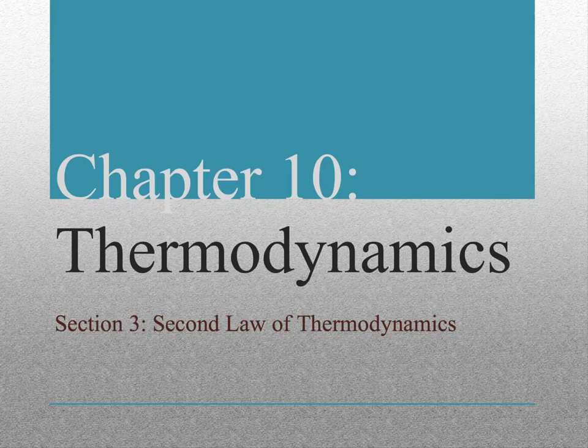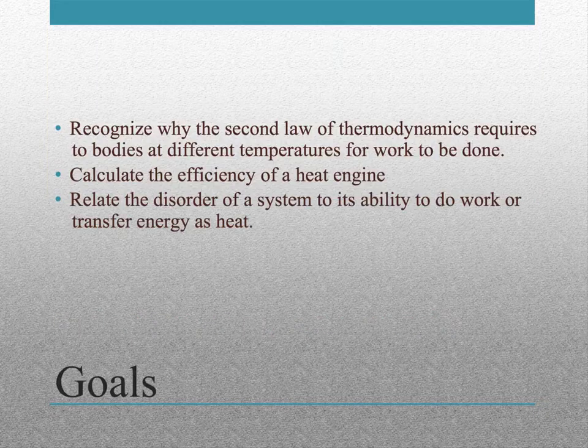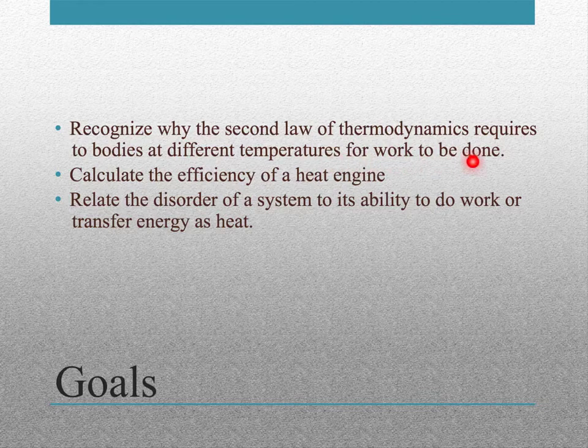Welcome to Chapter 10, Section 3. This is our last section, and we're going to be talking about the second law of thermodynamics. So the things that we're going to cover today: we're going to recognize why the second law of thermodynamics requires two bodies at different temperatures for work to be done. We're going to calculate the efficiency of a heat engine, and we're going to relate the disorder of a system to its ability to do work or transfer energy as heat.